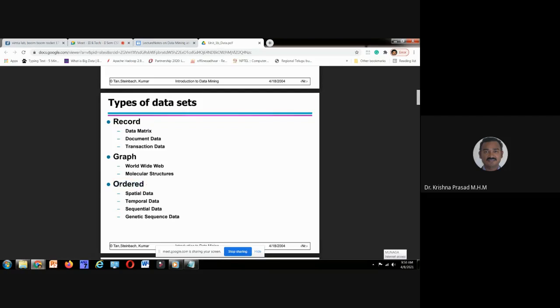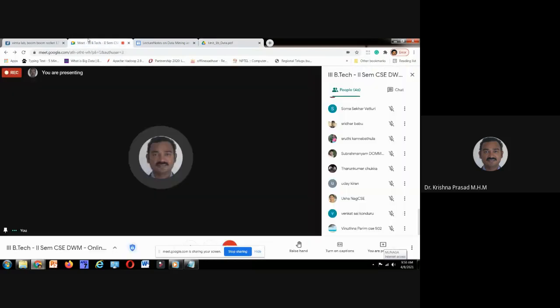Please see. Sir, what is this ordered data? This ordered data and ordered categorical values are both different. Don't confuse them. Ordered data means importance is given to order. Spatial data: what is spatial data? Our location is always represented in the form of latitude and longitude. Right or not? Then it is called spatial data.